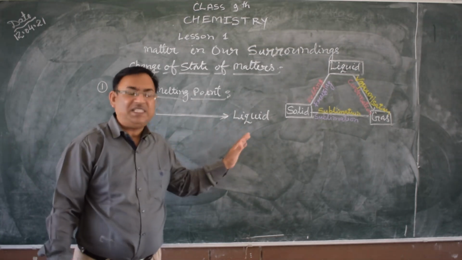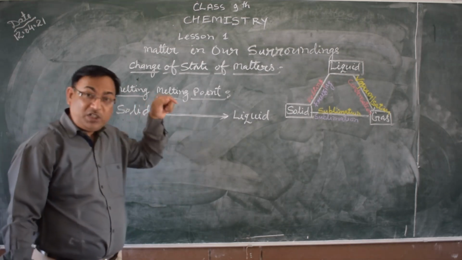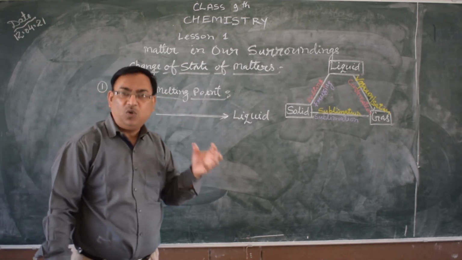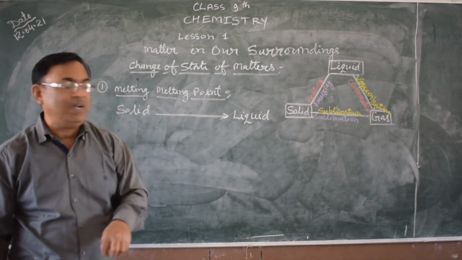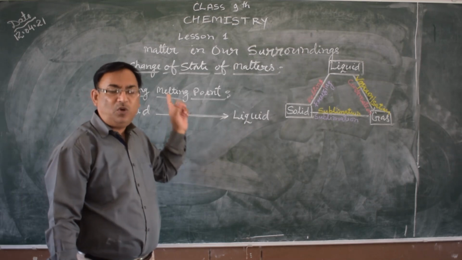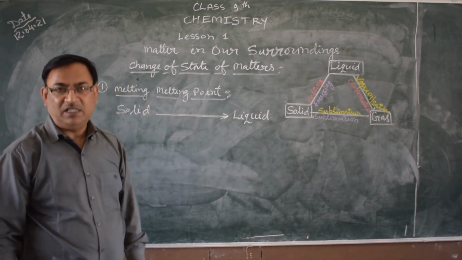That process is called melting, and the temperature point at which the total solid converts into total liquid form is the melting point.